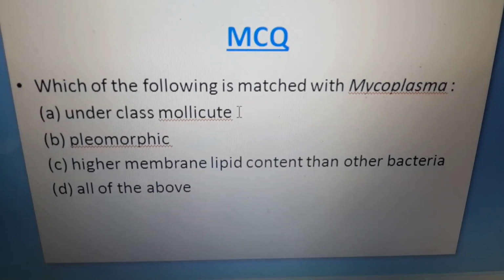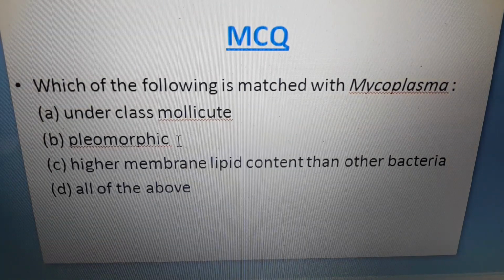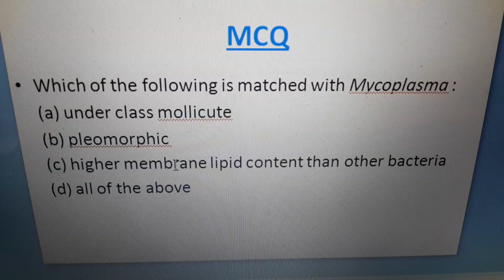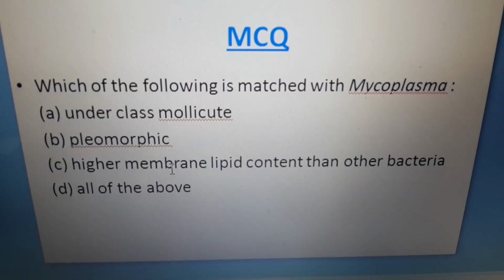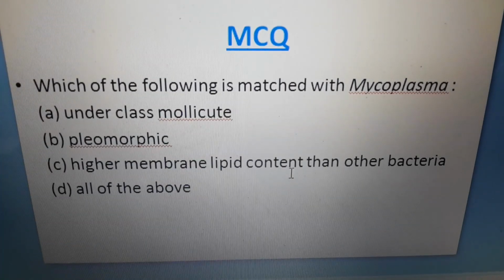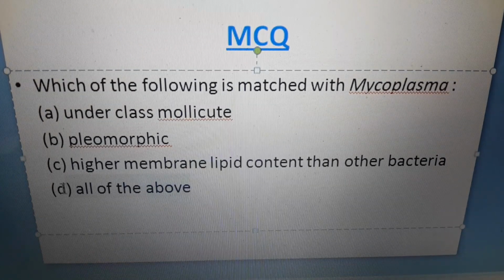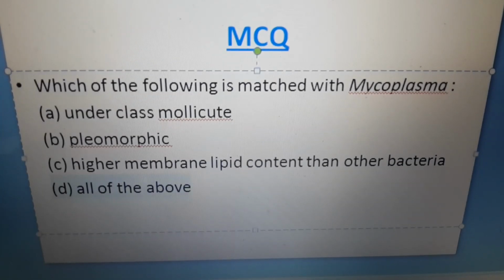to the lack of a cell wall, it is included under class Mollicute. Due to the lack of a cell wall, it shows pleomorphism. And a tri-layered membrane has higher lipid content than other bacteria. So all these three options are matched with mycoplasma. So the correct option to this question would be all of the above.